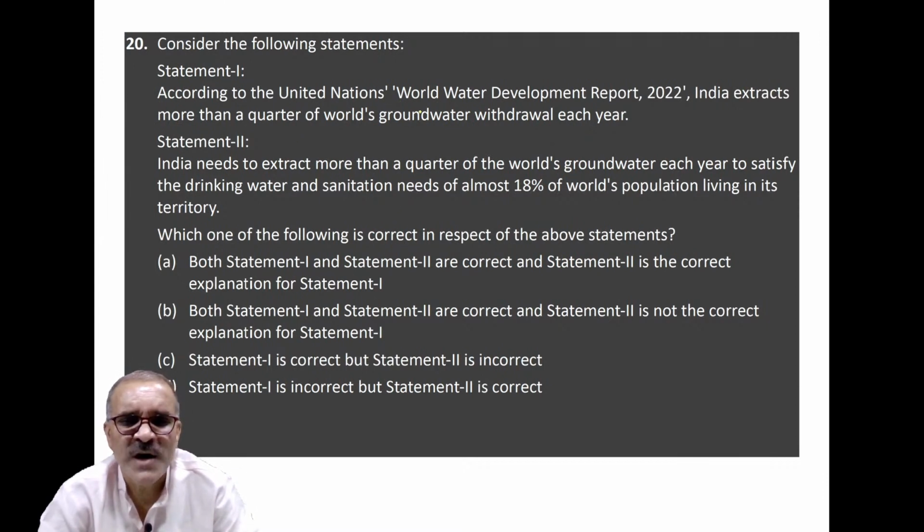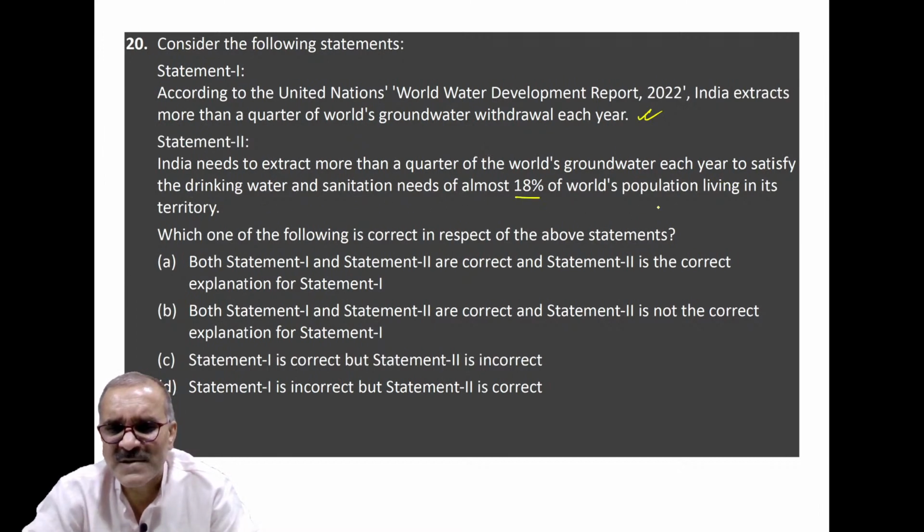According to the United Nations World Water Development Report 2022, India extracts more than a quarter of the world's groundwater withdrawal each year. This is correct. India extracts more than a quarter of the world's groundwater each year to satisfy the drinking water and sanitation needs of 18% of the world's population living in its territory. This statement is a bit twisted.